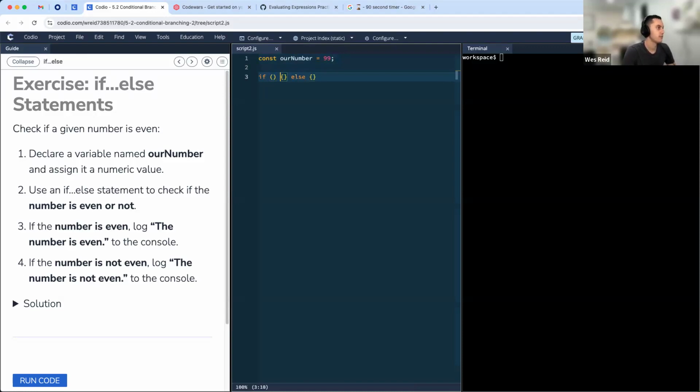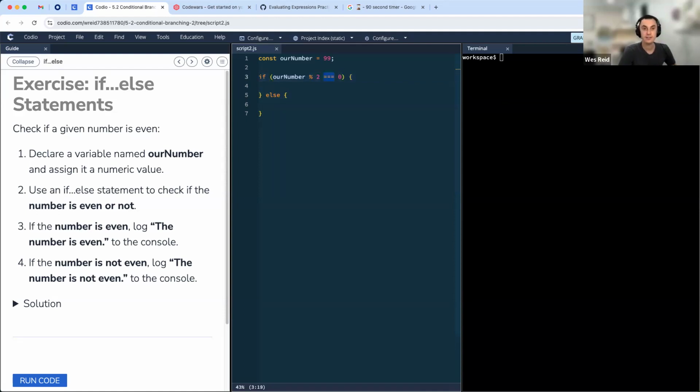Here's what that looks like with nothing inside of it. It looks a little wild. So remember, we're setting up those curly braces. Within those curly braces are the blocks of code they're going to run depending on the condition. We're going to check again if this number is even. Notice here I'm using strict equality.